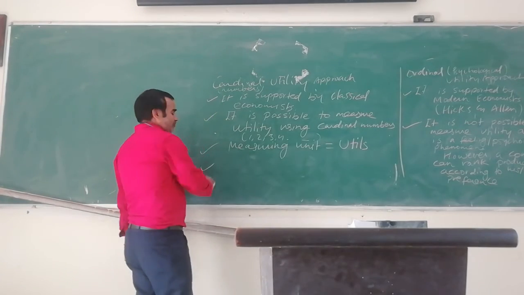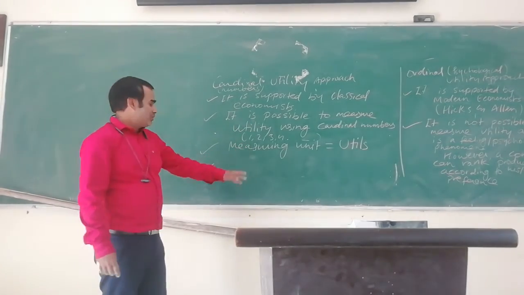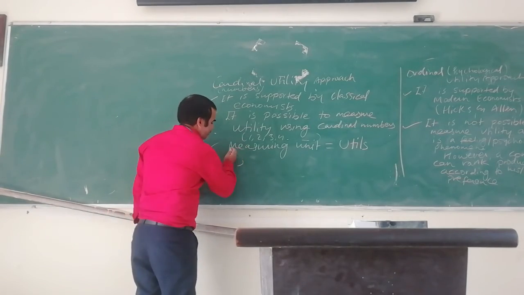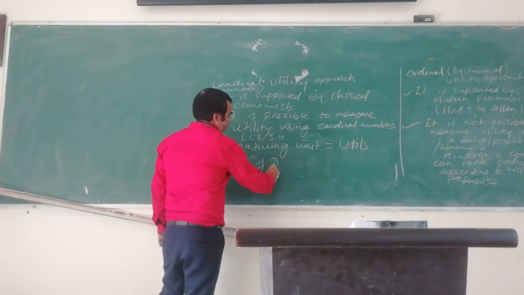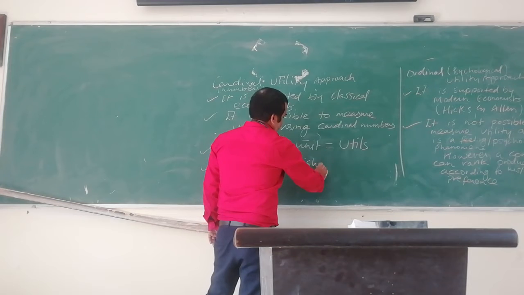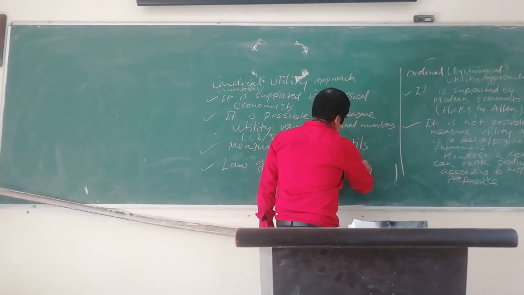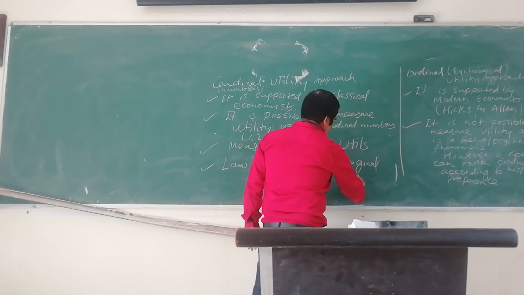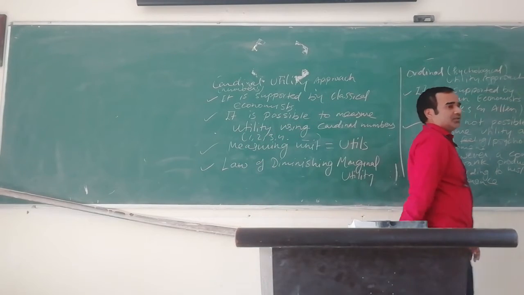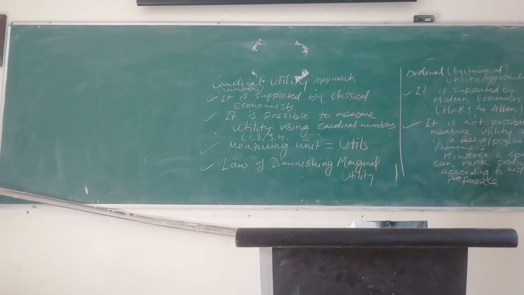Now, the law that is followed under this approach, what law do we follow? Under this we follow LDMU, law of diminishing marginal utility. Under the cardinal utility approach, we follow the law of diminishing marginal utility, and under the ordinal utility approach we follow the indifference curve.